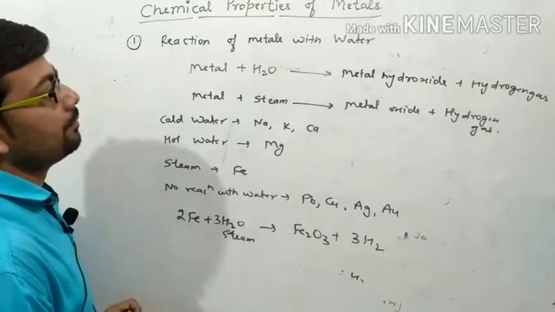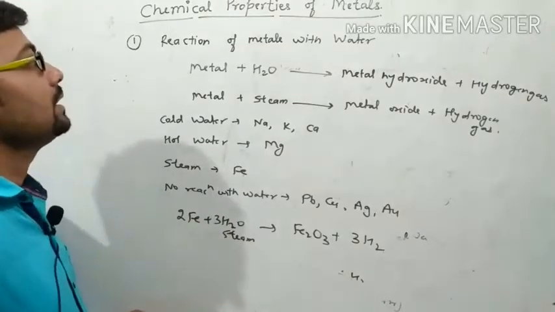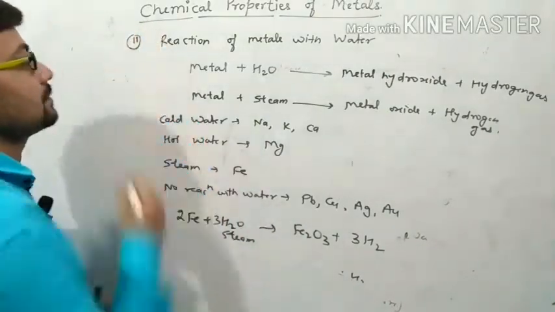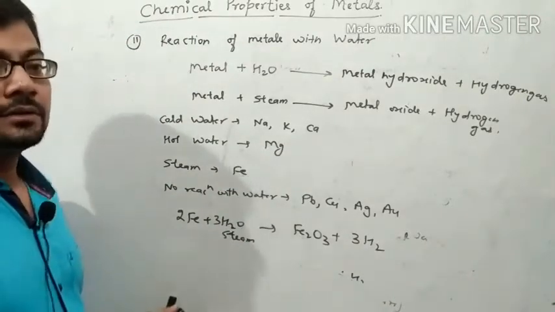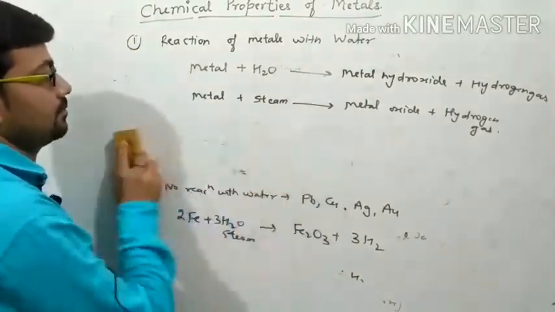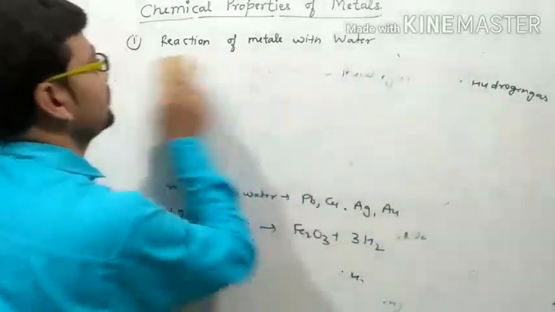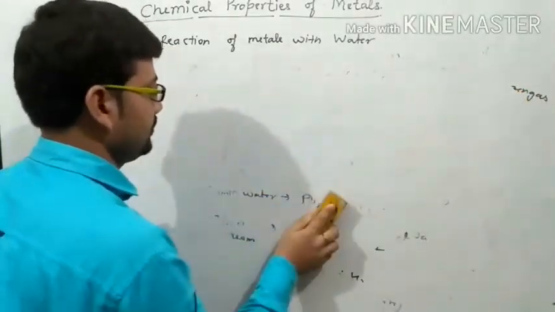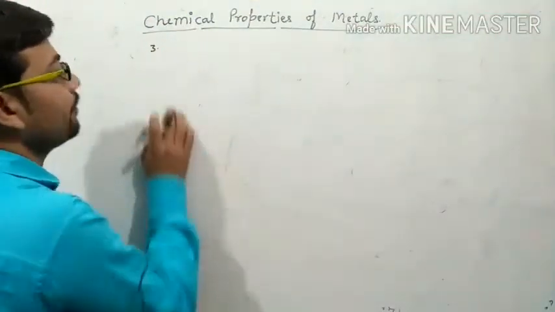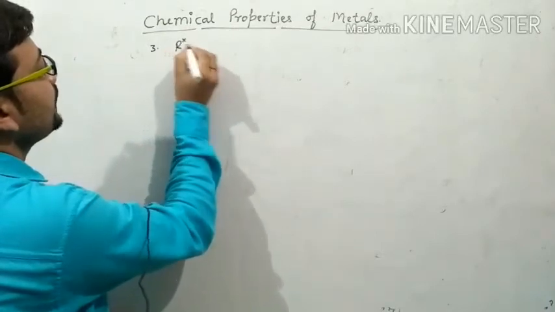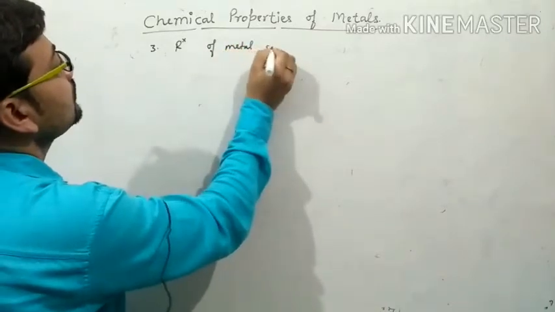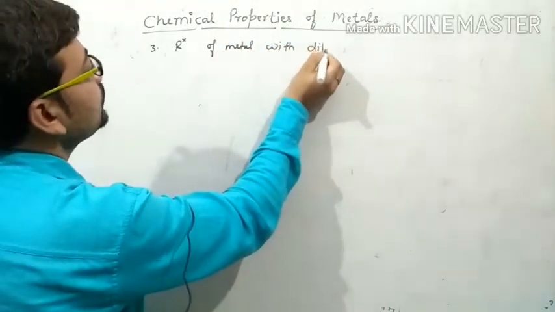So these are the basic information regarding the chemical properties of the metal, which is the reaction of metal with water. Right? Now the third chemical property of metal is reaction of metal with dilute acid.